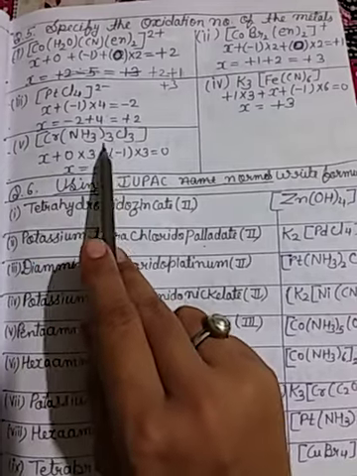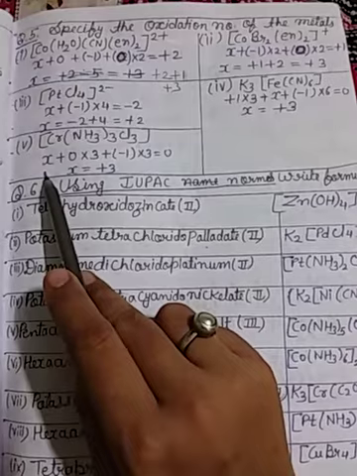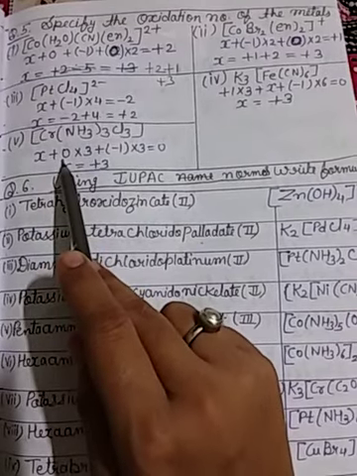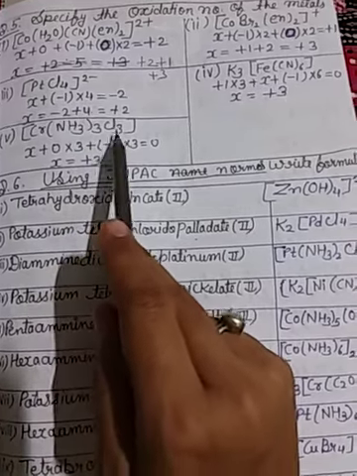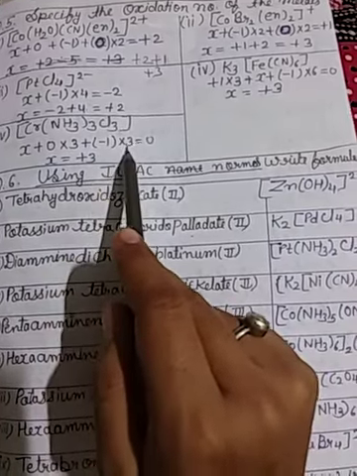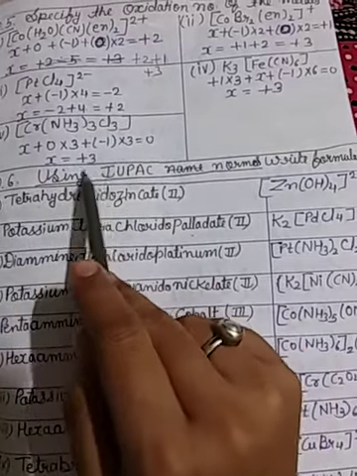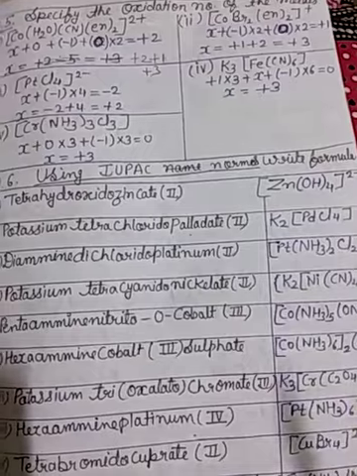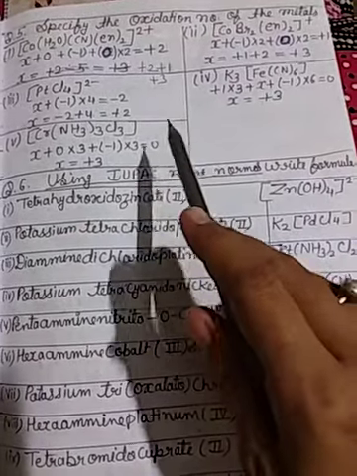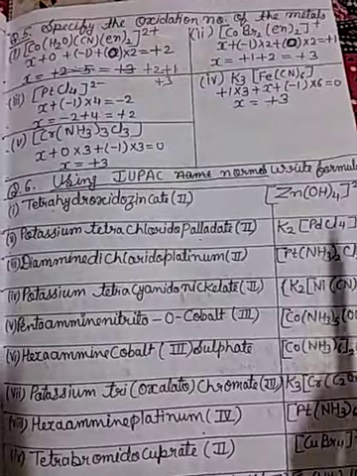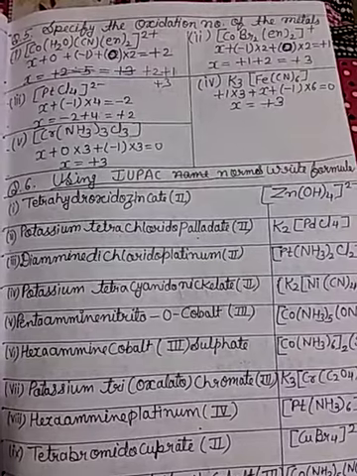Then [Cr(NH3)3Cl3]. So Cr is x, then NH3 is neutral, charge 0, multiplied by 3; minus 1 of Cl multiplied by 3 is equal to 0. So 0 and minus 3 goes to the right side, plus 3. So this is question number 5. The next questions will be explained in the next video. Thank you so much.